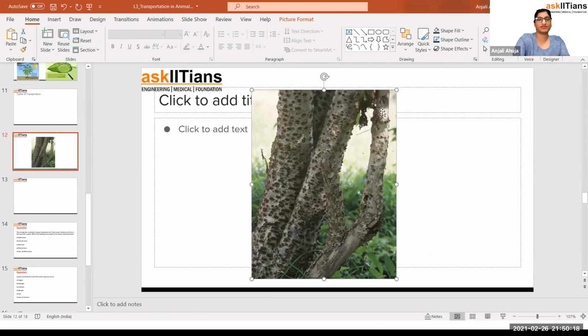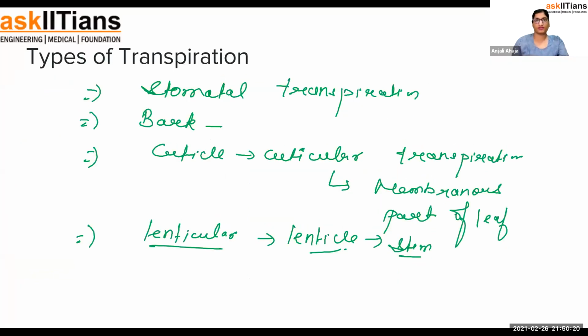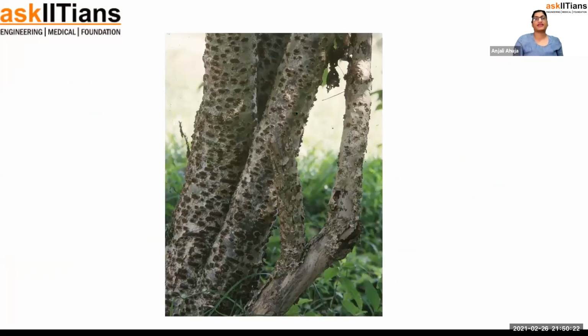You must be able to see it. Not here, but on the next slide, this one. These are the lenticels present on the wooden stem. They are little pores. So if transpiration happens through them, that is known as lenticular transpiration. So transpiration happens in different parts of the plant, and they are really very important. Transpiration is a type of excretion in the plant.